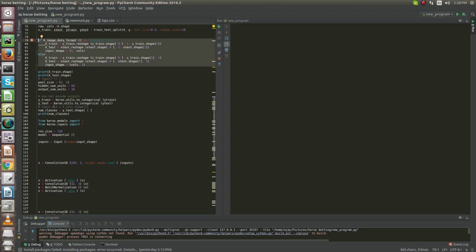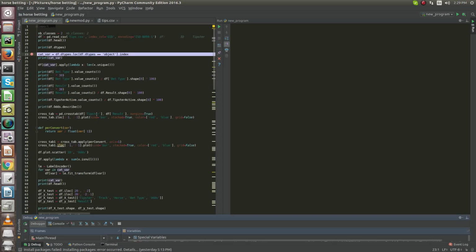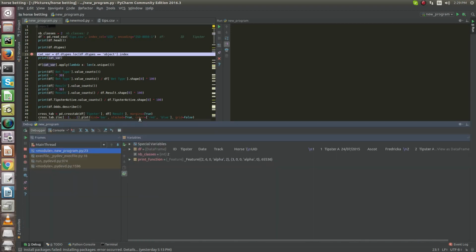So thereafter I initialize, let me go to the main algorithm. Definitely it's a binary classifier, but at the end of the program I use a categorical vector. So I call keras.utils.to_categorical for the training and test labels. It will convert the integer labels into a binary vector. The total number of classes I obtain here is 2, and my debug is almost complete, I guess.